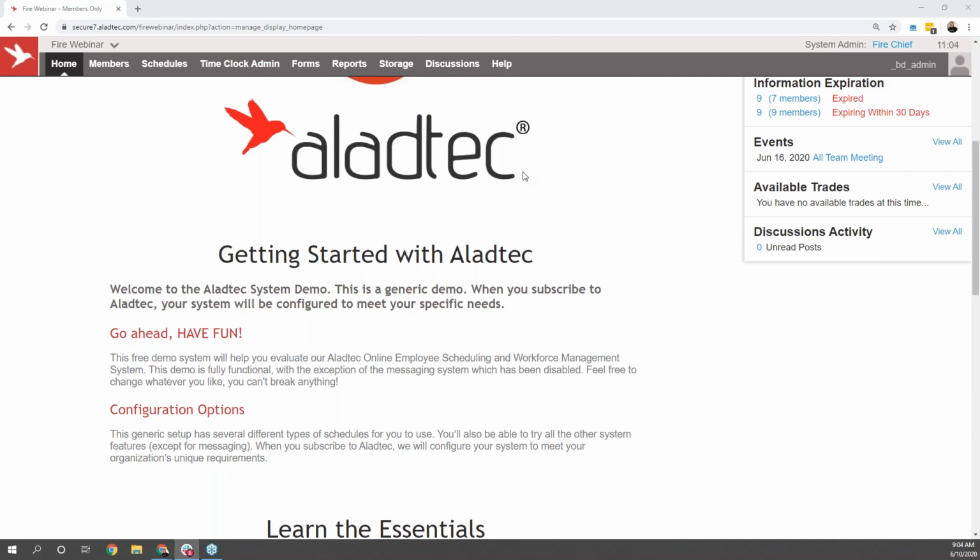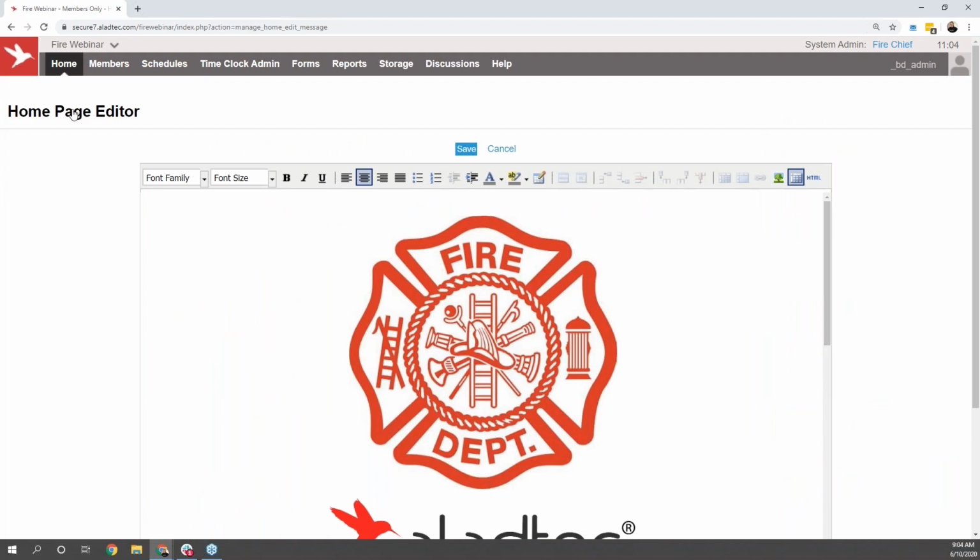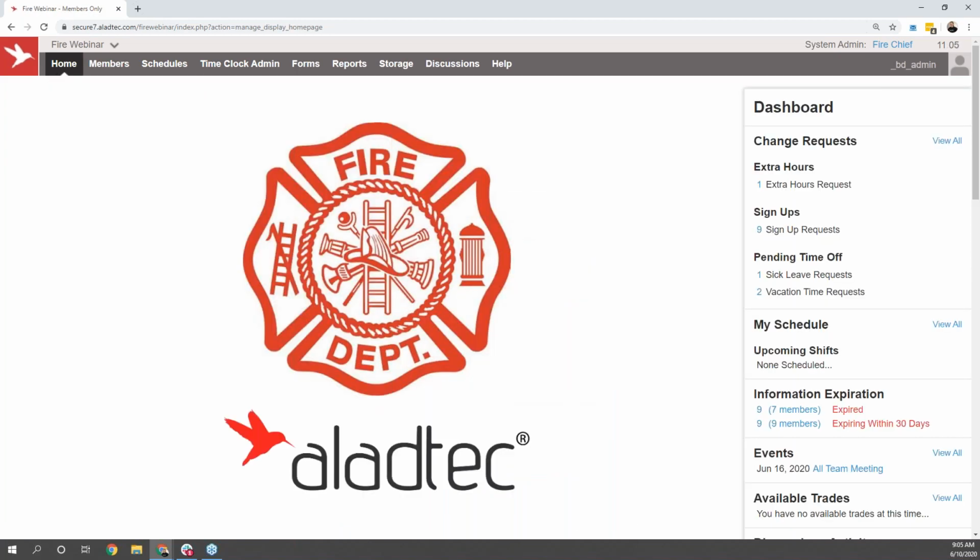So if you want to post birthdays, policy reminders, events happening at your organization, any information that you want to share with your team and you want them to see whenever they log into the Aladtec system, you're able to easily post on this home page by hovering over Home at the top and clicking on the option here for Homepage Editor as an administrator of the system. From there, you'll be able to dive in and change that information using this Word style editor so your team will see whatever information you want them to.